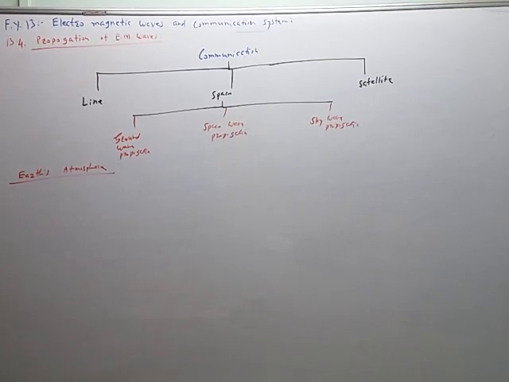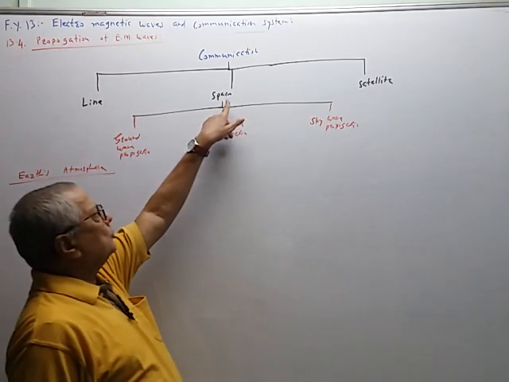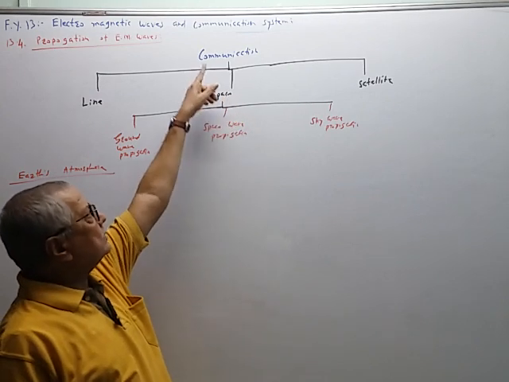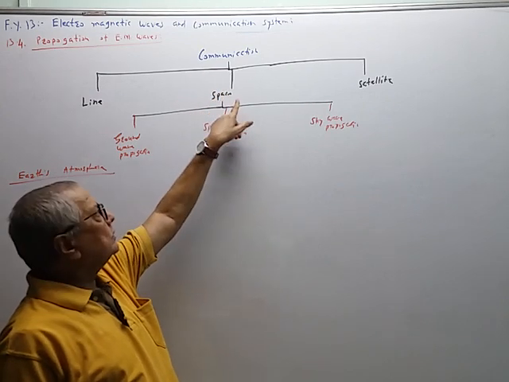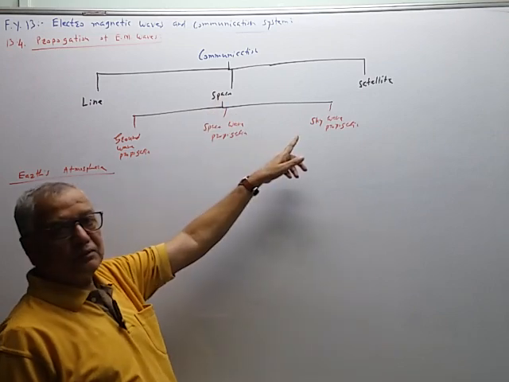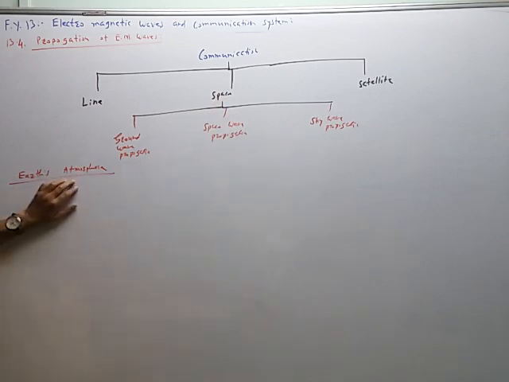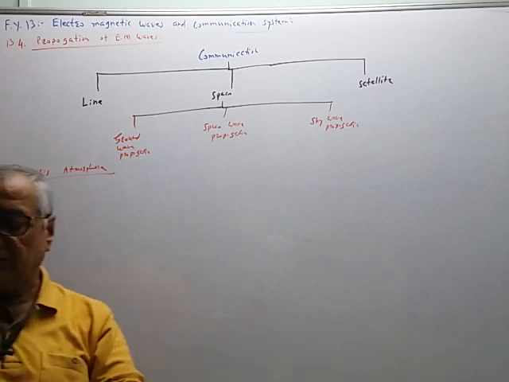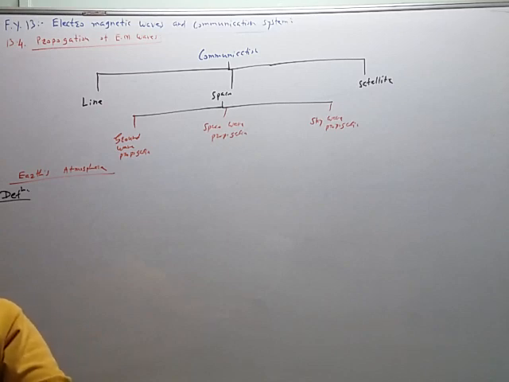So in the space communication, in these three types, the atmosphere conditions are important, and therefore we have to study the earth's atmosphere. So what is meant by earth's atmosphere? The definition can be given like this.